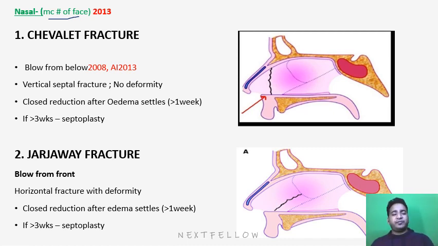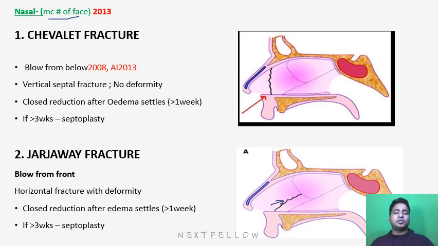Then comes the Jarjavay fracture. In Jarjavay fracture, the mode or the impact of injury is from the front, a blow from the front. So if the hit is like this over the front, what happens? There will be a horizontal fracture, along the angle or axis of the ethmoidal plate, or we can say cartilage. So the fracture line will be like this, as you can see here. So there will be a horizontal fracture with deformity. Why deformity? Because if a horizontal fracture is there, the nasal bridge may get a little bit depressed.